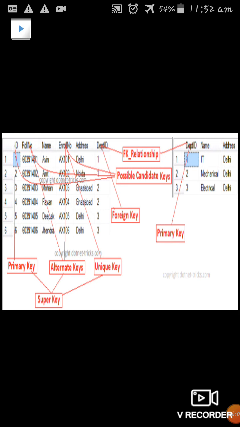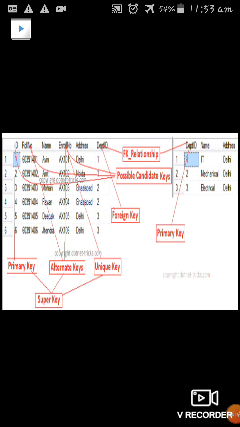So an alternate key is an alternate option to the primary key, but it can have some null values, whereas a primary key doesn't have any null values. The combination of primary key, unique key and alternate key, if a table consists of all these keys, we call it a super key. So we have plenty of keys to maintain normalization in database management systems, but the basic keys are primary, candidate, foreign, alternate key, unique key and super key.